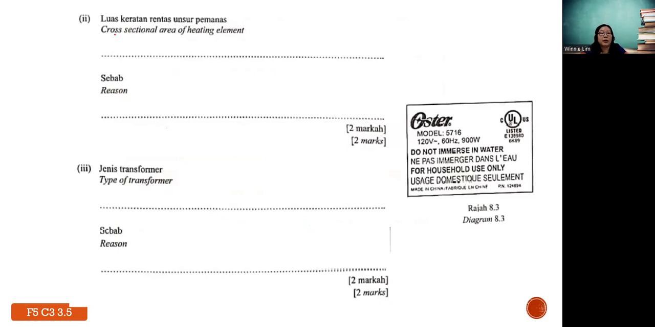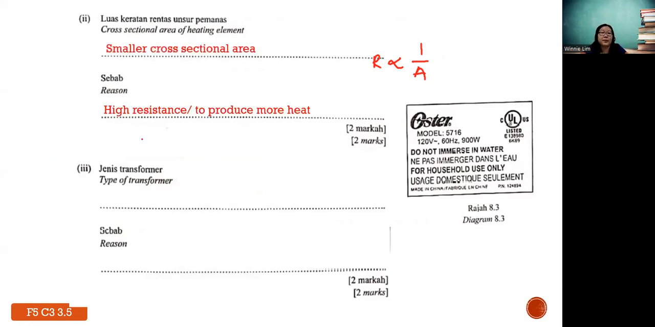Okay, moving on next. If you want more heat, that means you need to have high resistance. Therefore, the relationship between cross-sectional area and resistance is inversely proportional. Resistance is inversely proportional to cross-sectional area. So that's why the wire should be thinner. Reason, again, high resistance.